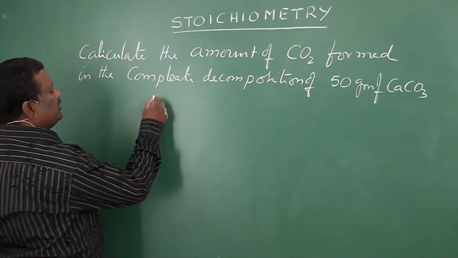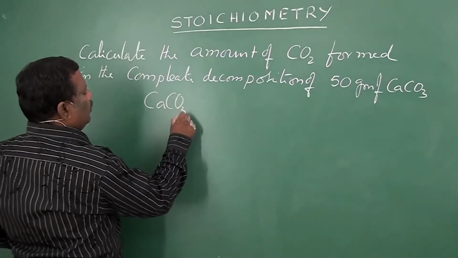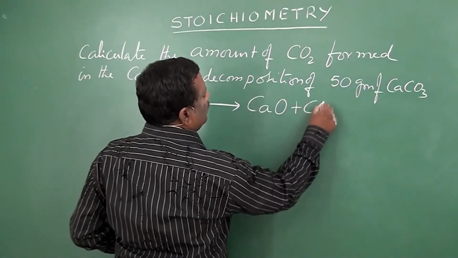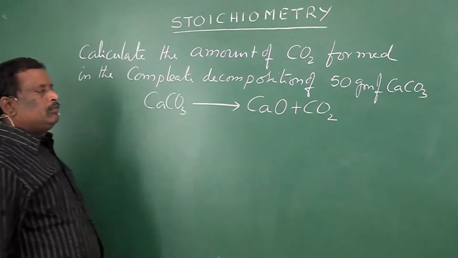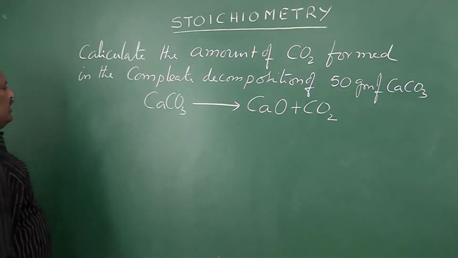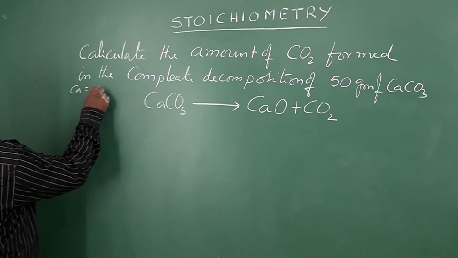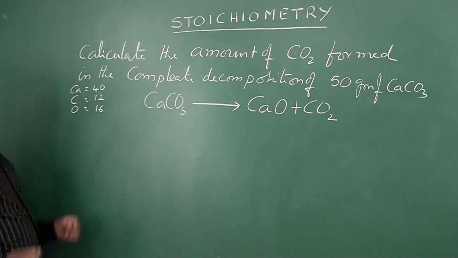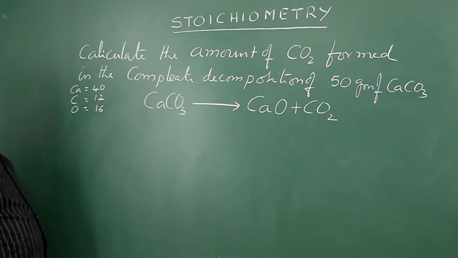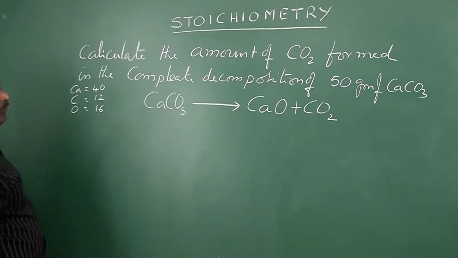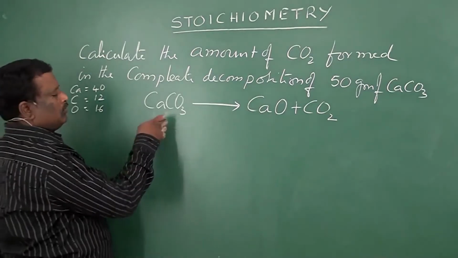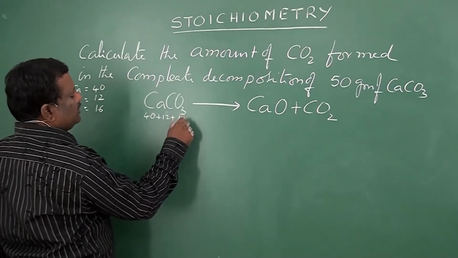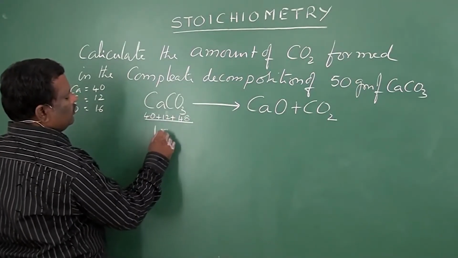So calcium carbonate, CaCO3, when it is heated, decomposes to give calcium oxide and carbon dioxide. Here calcium atomic weight is 40, carbon is 12 and oxygen is 16. Up to 30 elements, you should learn the atomic weights. So calcium is 40, plus 12, plus 3 16s are 48. So the sum is equal to 100.